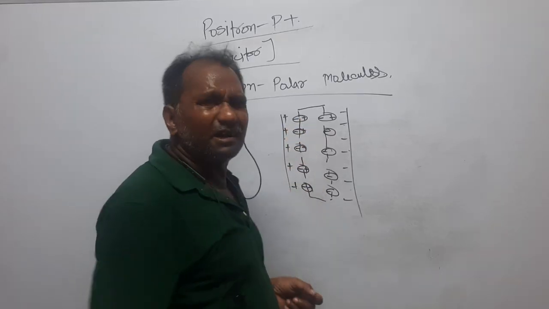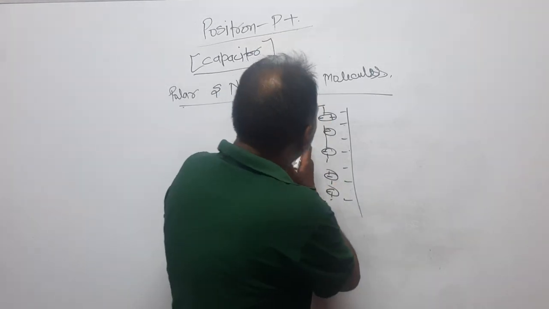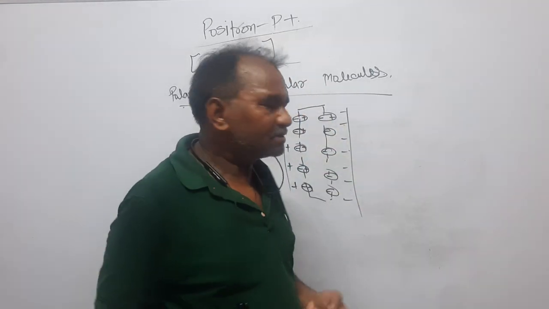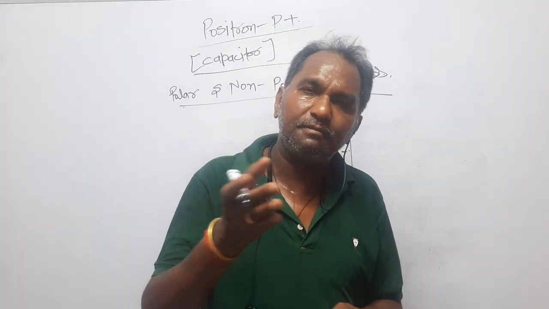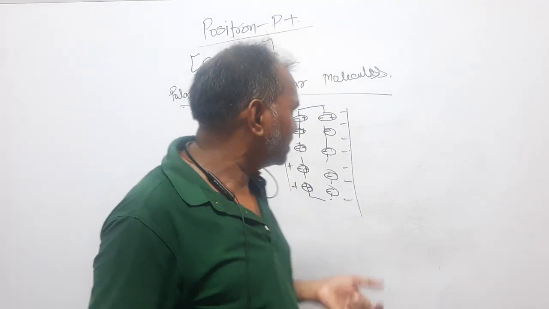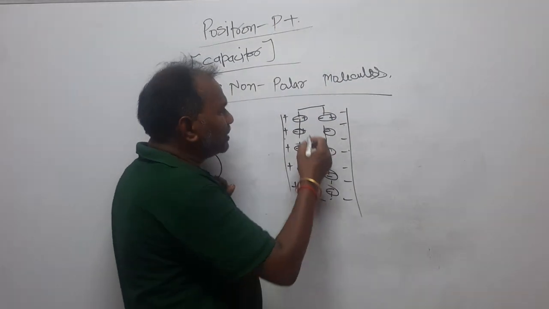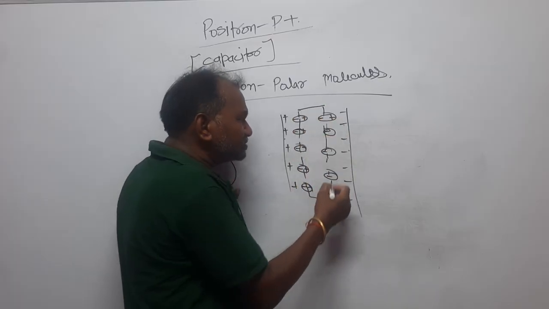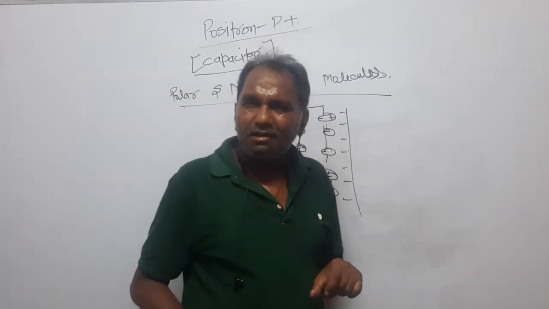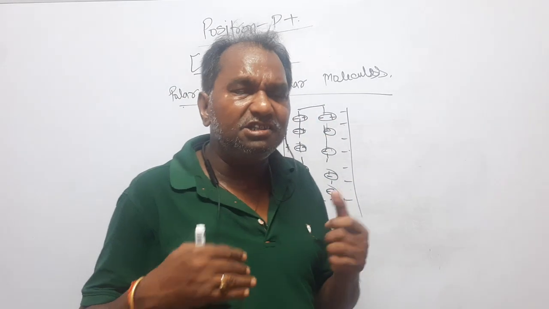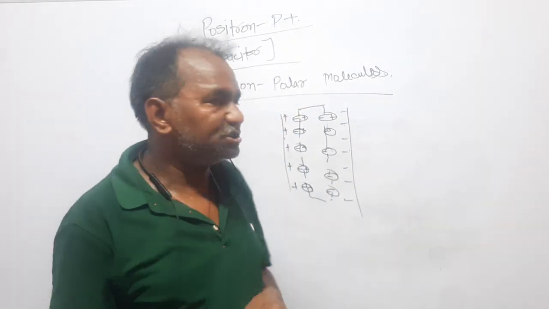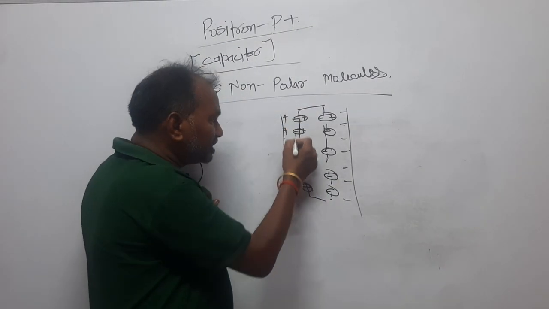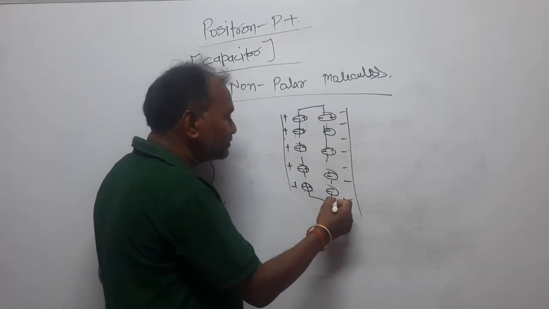It is not actually only two dipoles, there will be a series of dipoles. I have considered two lines of dipoles for convenience. Now look here, so what happens? The inner charges will make each other ineffective, or will cancel the impact of each other. So here negative charge is left and here positive charge is left.